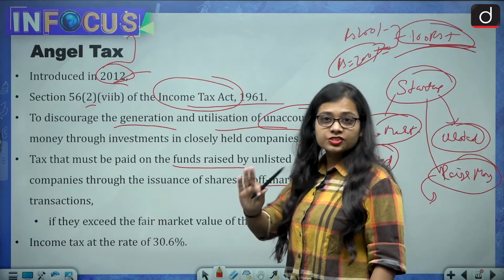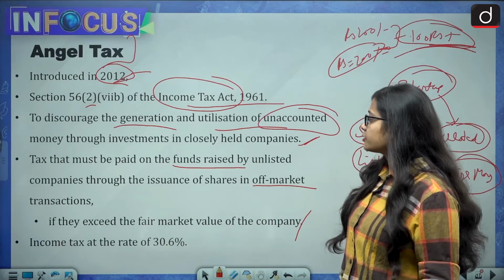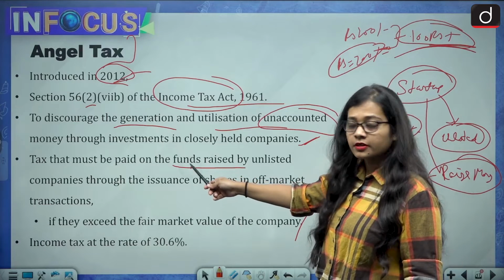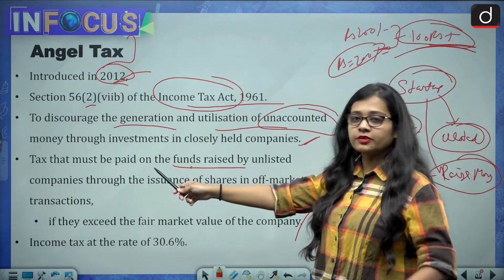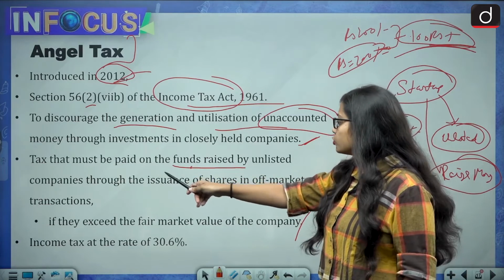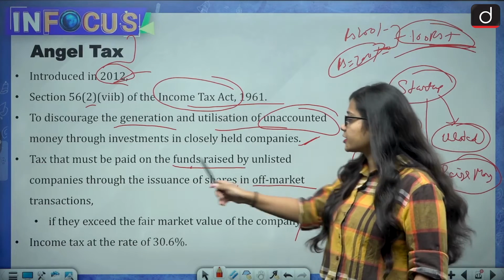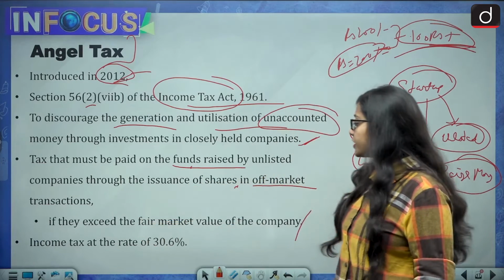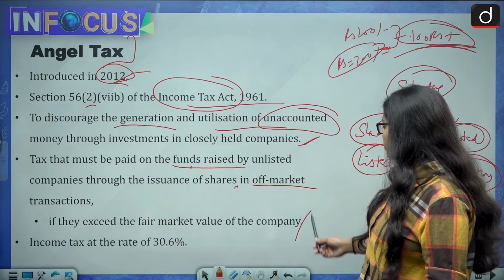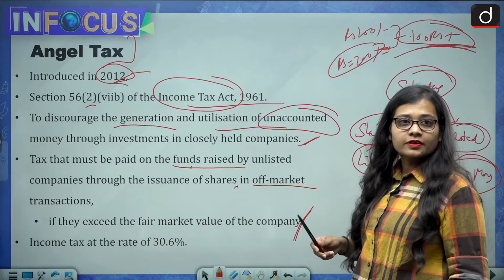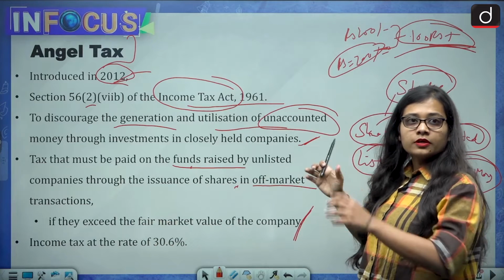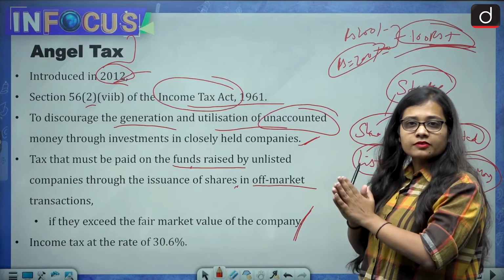Let's read it again. Tax that must be paid on the funds raised by the unlisted companies through the issuance of shares in off-market transactions, if they exceed the fair market value of the company. So this is what I was telling you. This is what angel tax is.